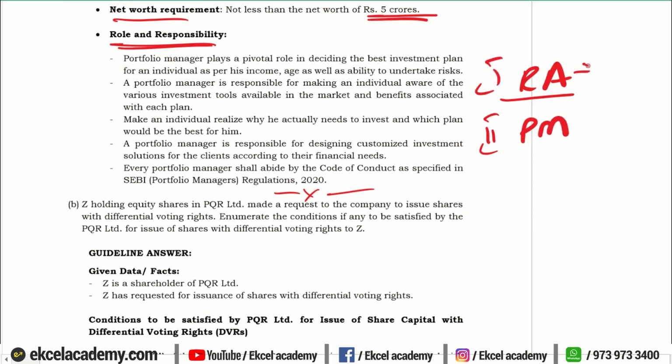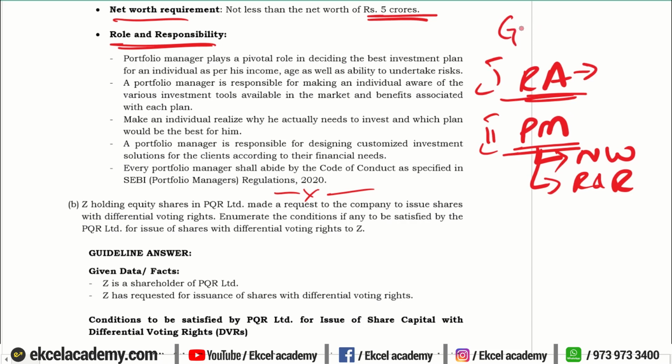Here we just have to give a brief meaning of who is this person, and in this case we have to give a detailed answer about what is the net worth requirement and what is the role and responsibility of the portfolio manager. But first and foremost, what you have to quote is the governing provisions. Right? What are the regulations under which these particular intermediaries are governed?